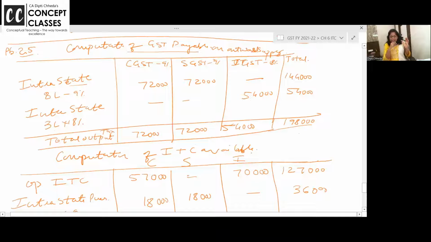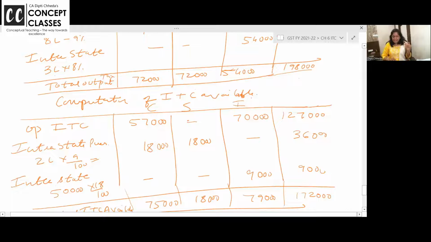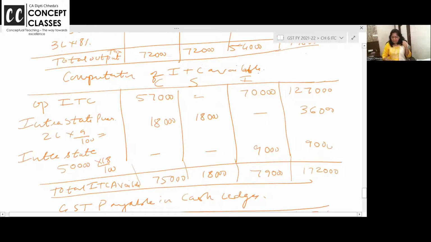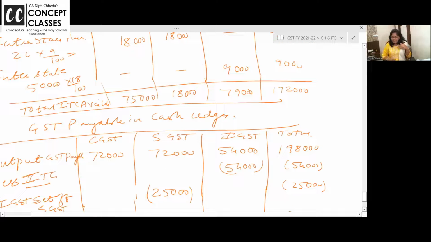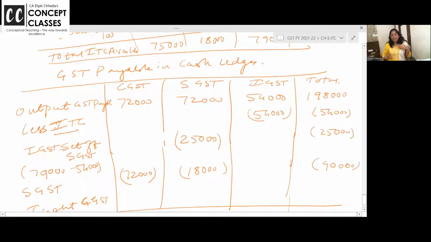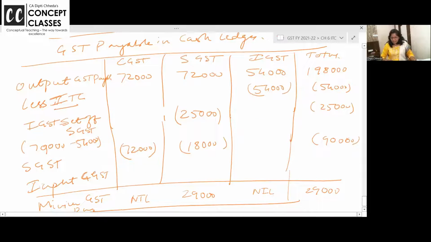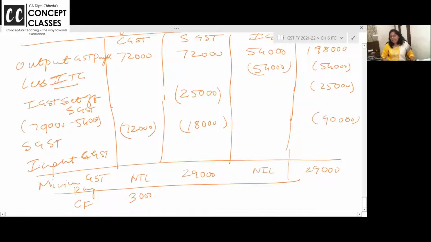How will you do it in the exam? Interstate output लिख लो. Second table opening or purchases input ले लो. 1 minus 2. Start doing set off and rules you all know. See, I have CGST extra, but I can't set off CGST and SGST. That's why I've written there carried forward. है ना? Clear है सबको? Right. Let us do one more problem then.